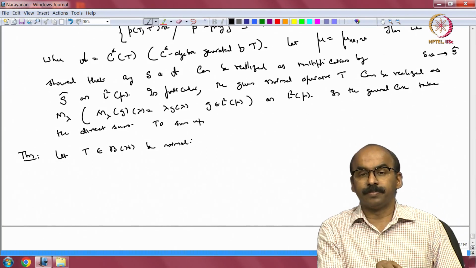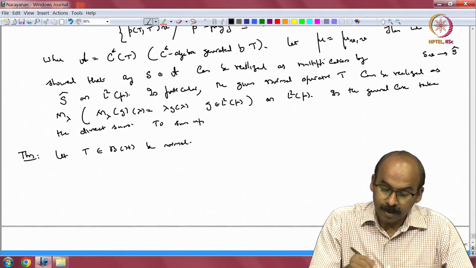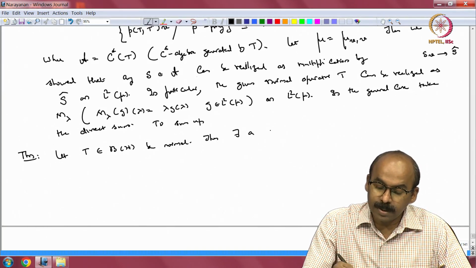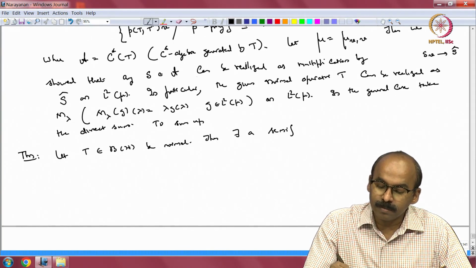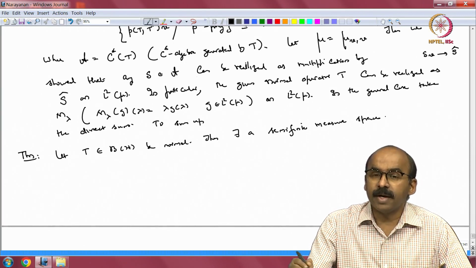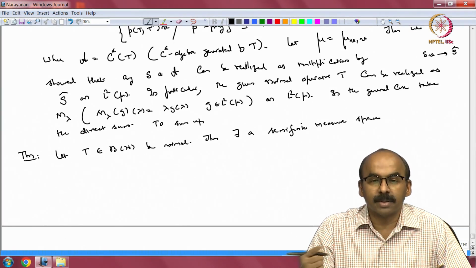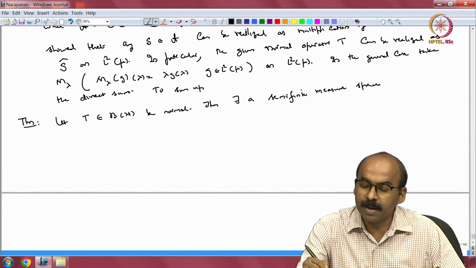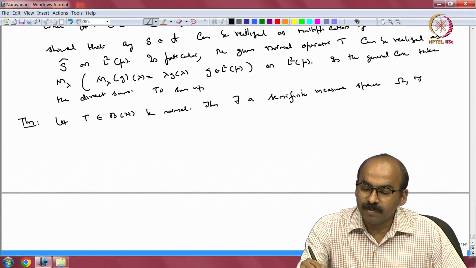Then there exists a semi-finite measure space. Instead of writing the spectral theorem for the algebra, I am just writing it for a single normal operator. So there exists a semi-finite measure space omega, F, mu.